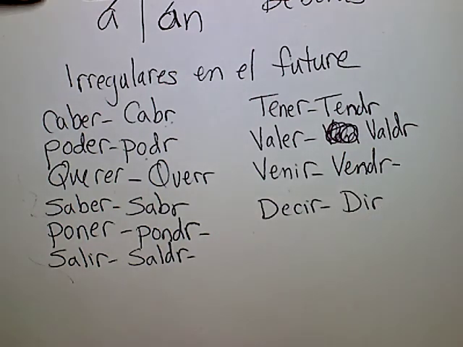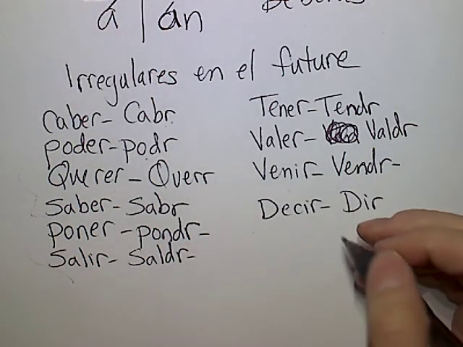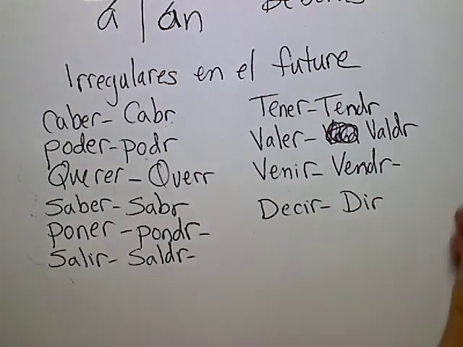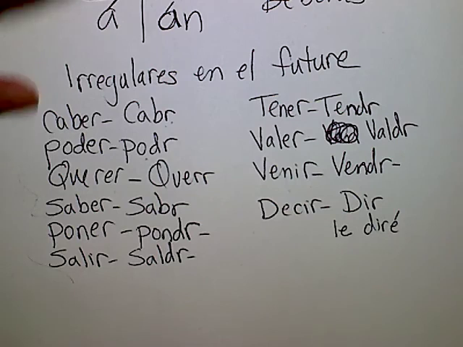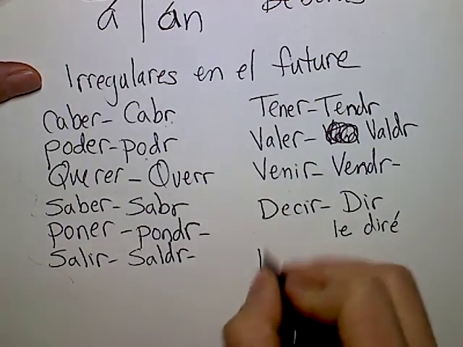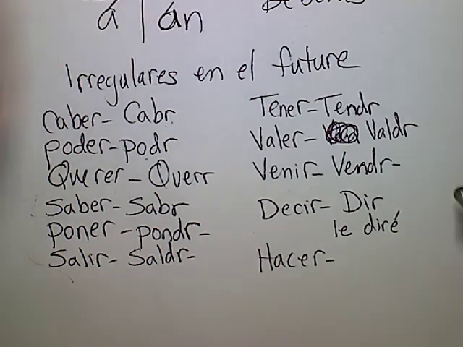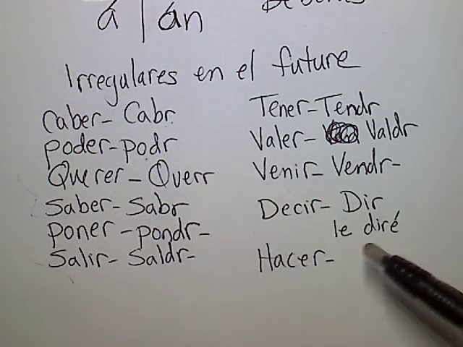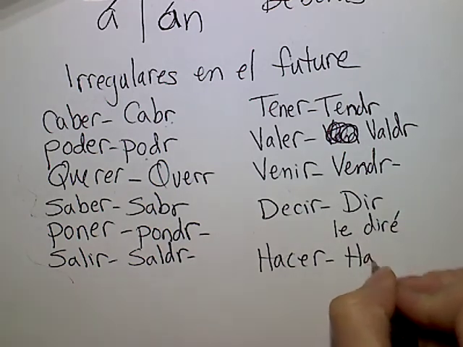Now, this is a really useful one in the future tense because, you know, you would say something like, I will tell him or I will tell her. It would sound like le diré. I will tell her. And the very last one is hacer. Hacer, very useful. What will you do in the future? Okay, remember, hacer is to do or to make. In the future it becomes har.